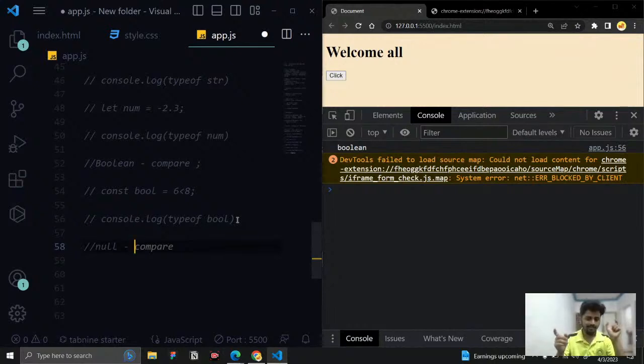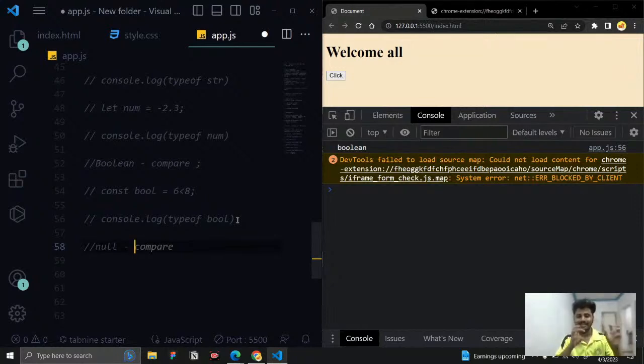Because when they write null, they are purposely making that value null, right? If someone comes in future and tries to change it, before the value was null, now it is changed. So the space is occupied with the value null. They are making it purposely. But this other space is empty, so anything I can fill, maybe later. So there is a difference between them. That is what null is.